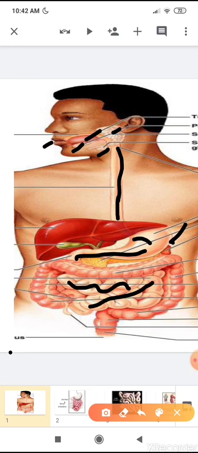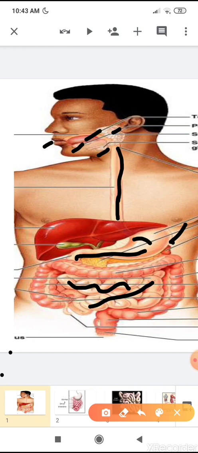This is the small intestine. You can see the structure of the small intestine looks like a long coiled tube. Here the digestion of food is completed, meaning the remaining undigested food is completely digested here.